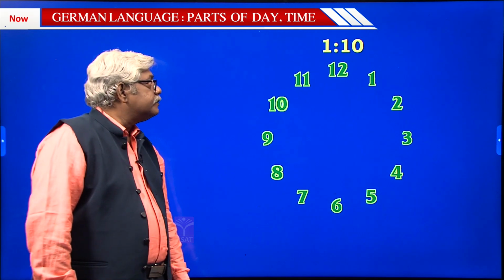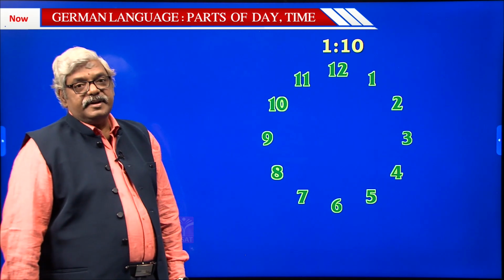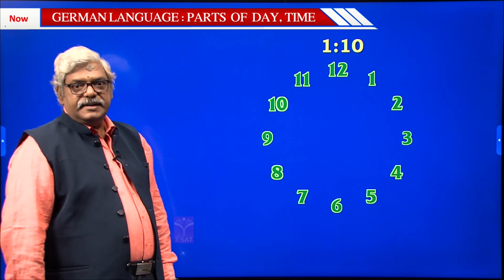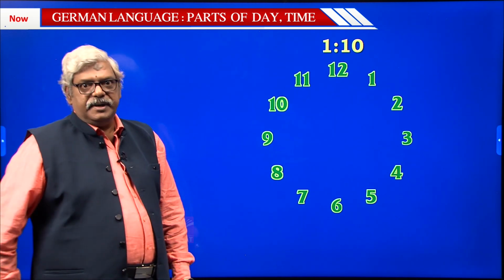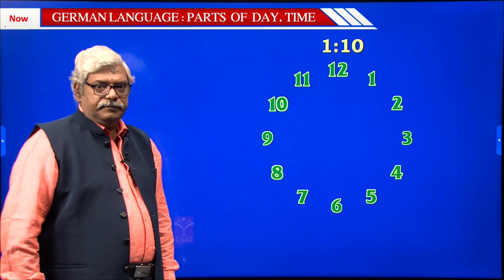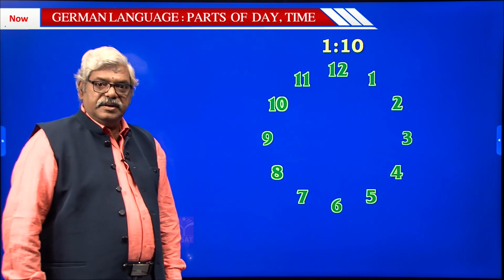Then next, how do we say for 10? 10 is zehn. That's what you have learnt in the previous episode when the numbers were told. So let us see how it is expressed in Inoffizialzeit.